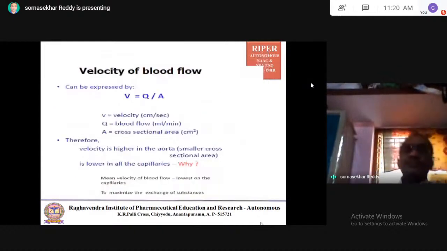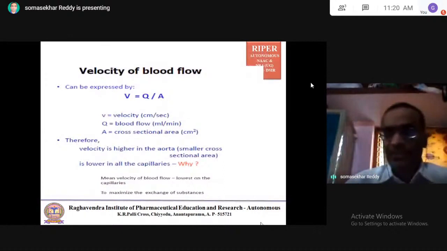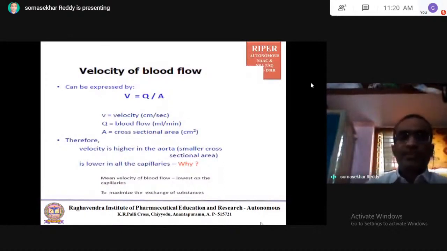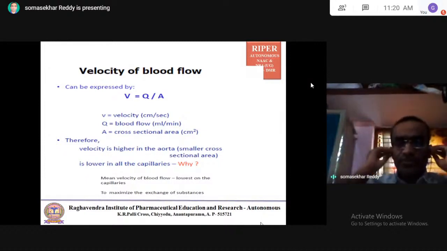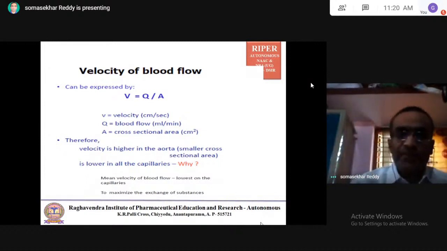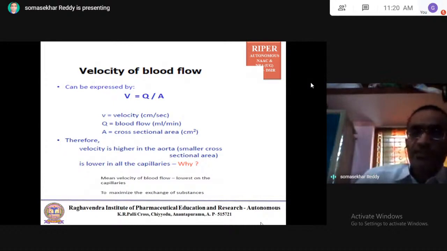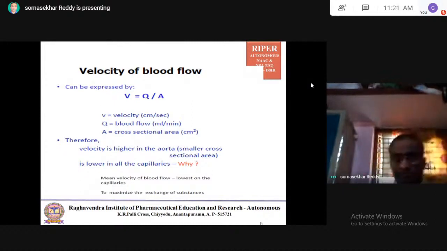Coming to velocity of blood flow, it is very important. It can be expressed by V = Q/A. V is velocity, which is in centimeters per second. Q is blood flow, which is always in ml per minute.